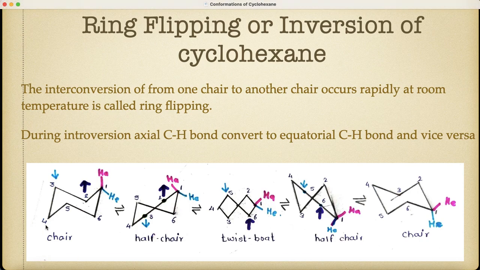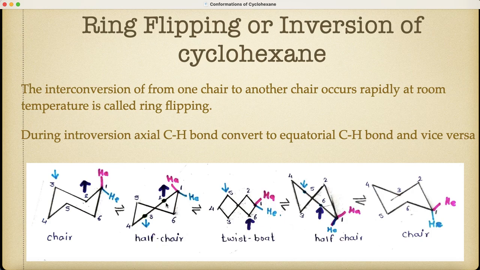Let us consider this is the chair form, and this is the axial hydrogen. This chair form is in two planes. This is the upper plane and these carbons are in the lower plane. When we pull carbon number 2 upward and push carbon number 3 downward, there is formation of the half chair.